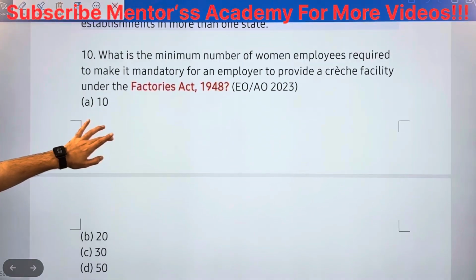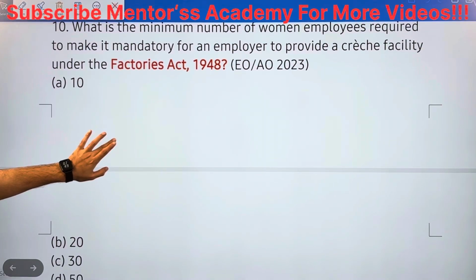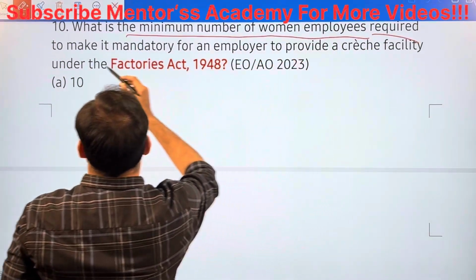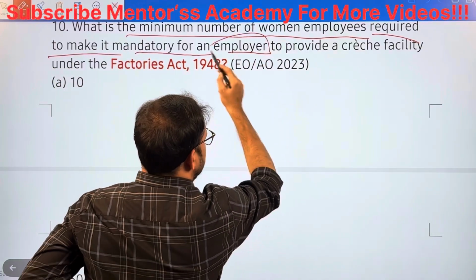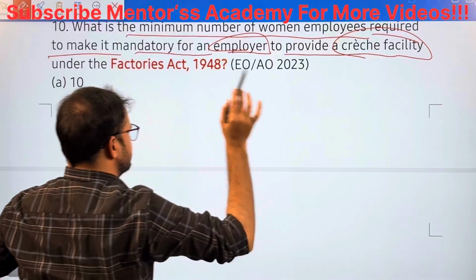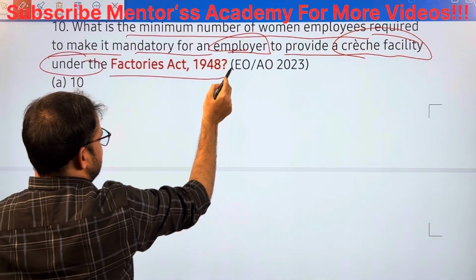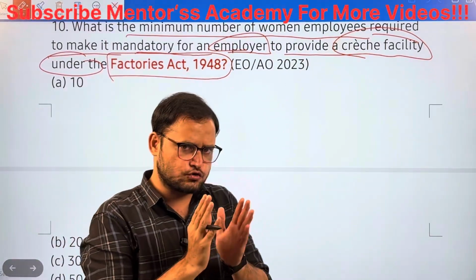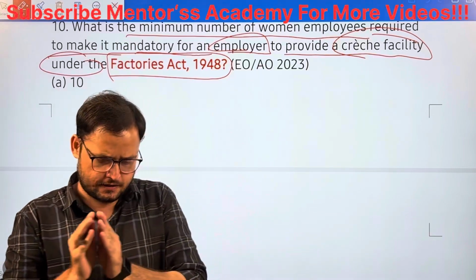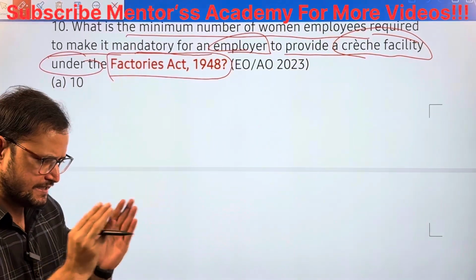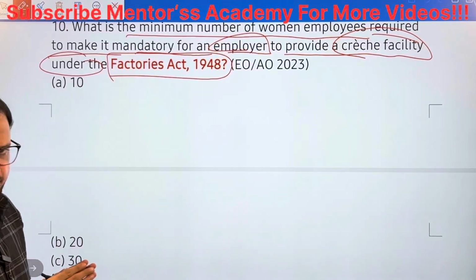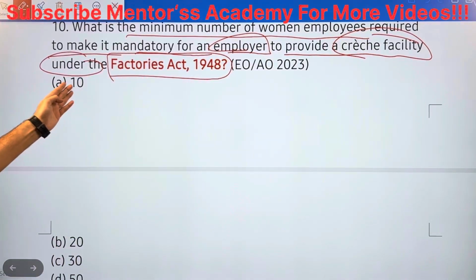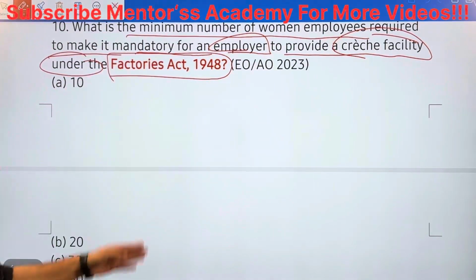What is the last question? Last one. What is the minimum number of women employees required to make it mandatory for an employer to provide a creche facility under the Factories Act 1948? What do you mean by creche facility? Creche facility is a separate room for lactating mothers who are feeding their children after delivery. If they are working in a company, there should be a creche facility as mentioned under the Factories Act 1948.